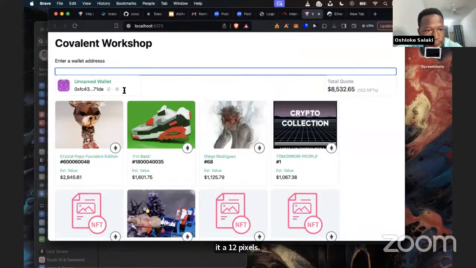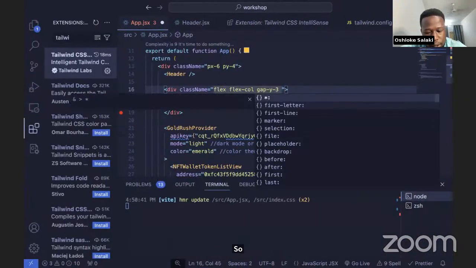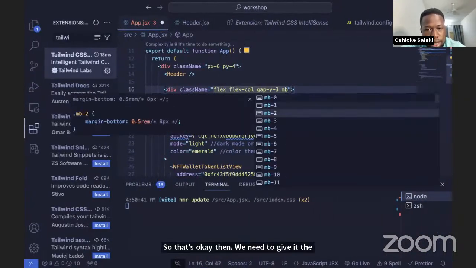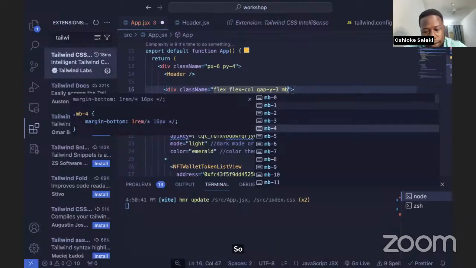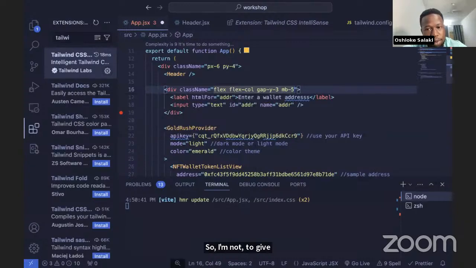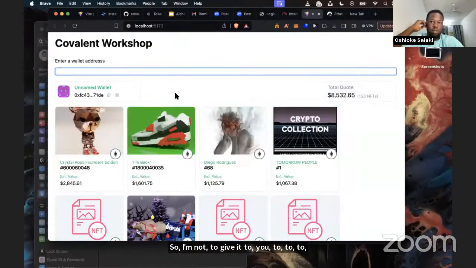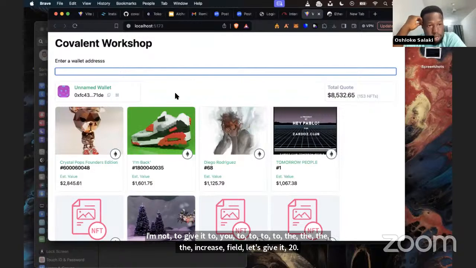So that's okay. Then we need to give it a margin bottom. Margin bottom is for under the input field. We need to give it a margin under the input field. Let's give it a margin bottom of 20. Yes. So this is it.